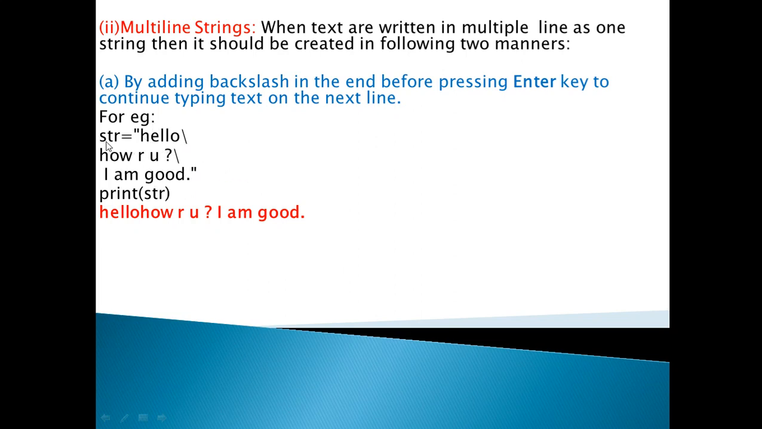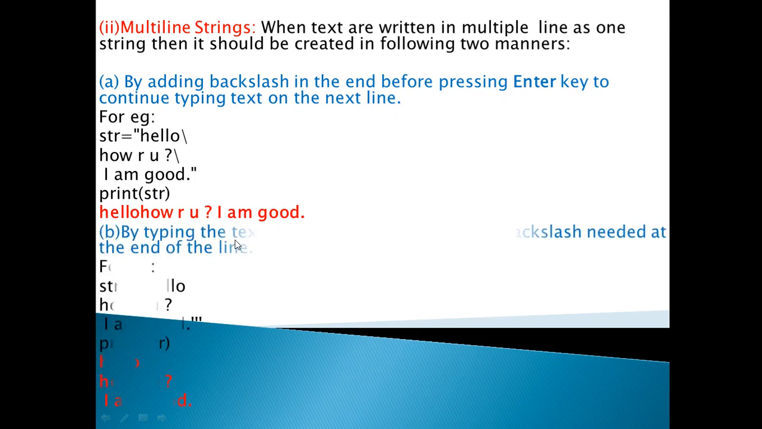So that this str contains the string hello, how are you, I am good. When you take the output for print str, you will get the output hello, how are you, I am good in a single line. So this is the first way to create the multi-line string.